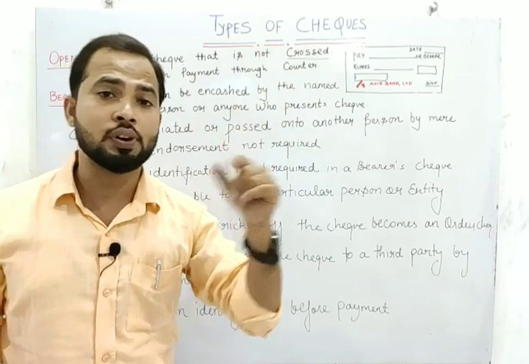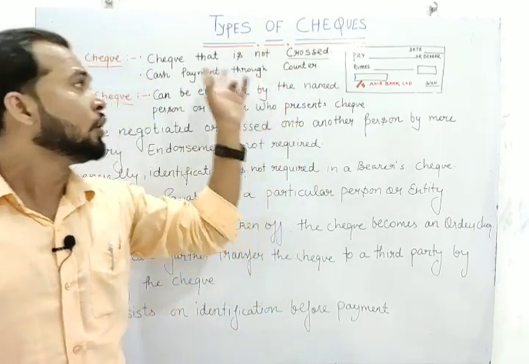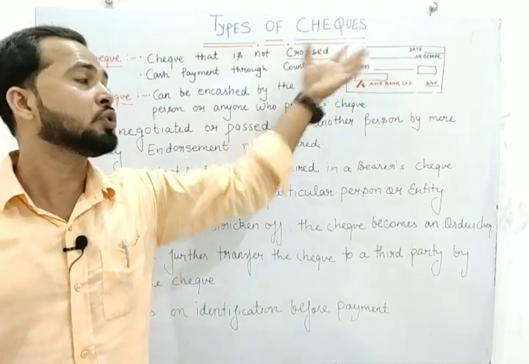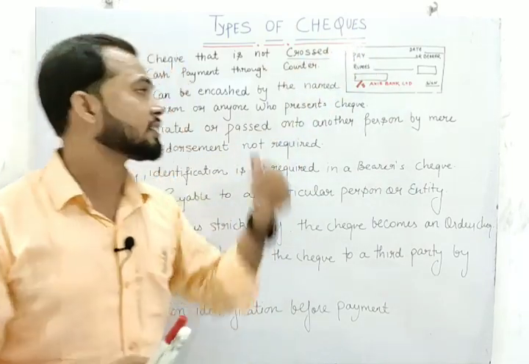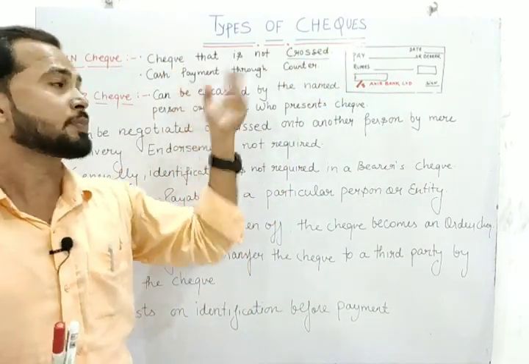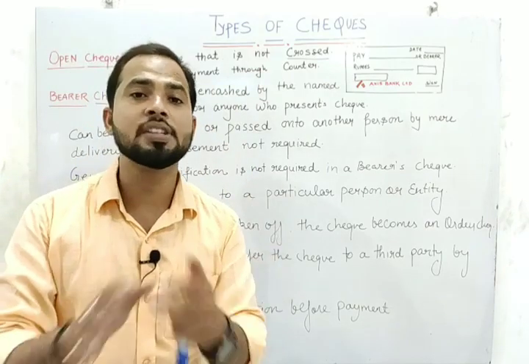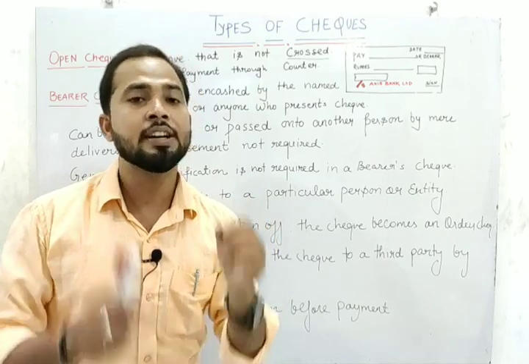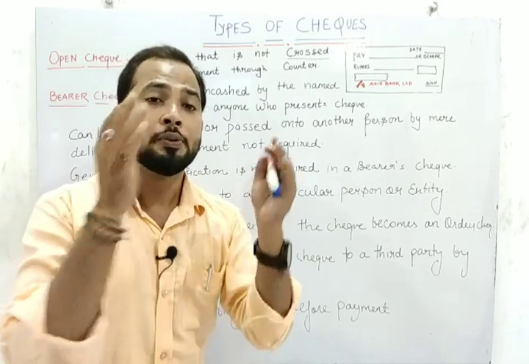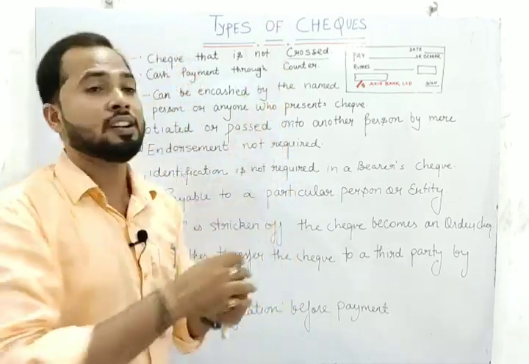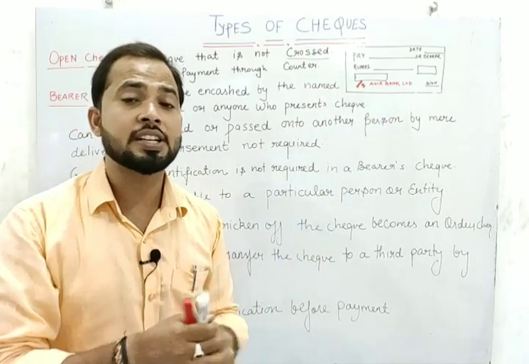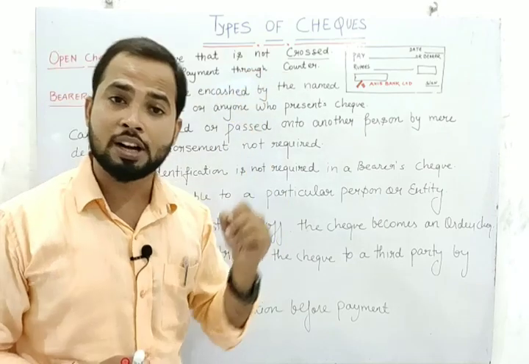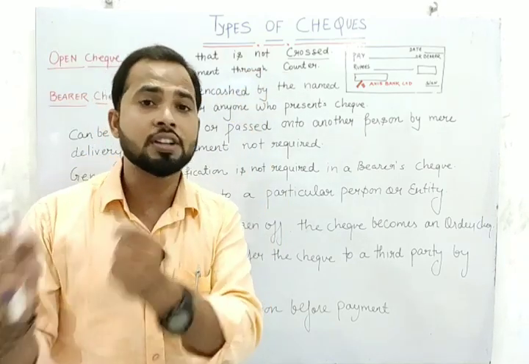Okay, so first of all, the first check we have is the open check. Open check is such a check which is not crossed, meaning it has no two parallel lines. Such a type of check is known as an open check, with cash payment through the counter. Bank account is not compulsory. I hope you got it.